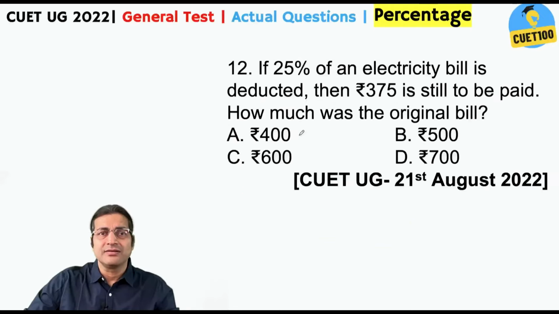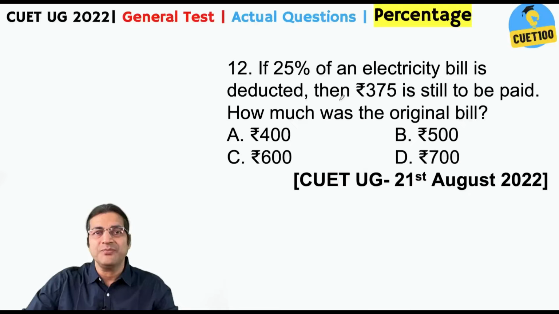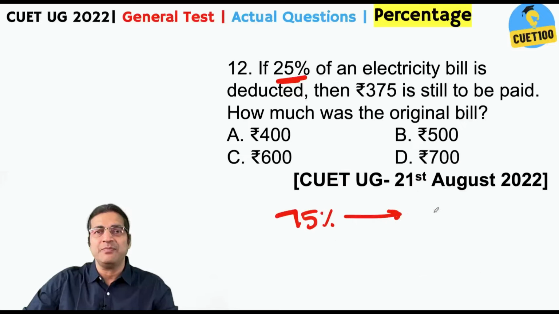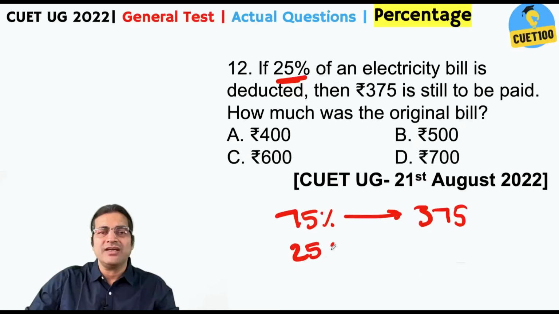See, 25% of an electricity bill is deducted, then 375 is still to be paid. How much was the original bill? 25% is deducted, so how much is left? 75%. And this 75% is equivalent to 375, right? So 25% is equivalent to, look, this is 1/3.